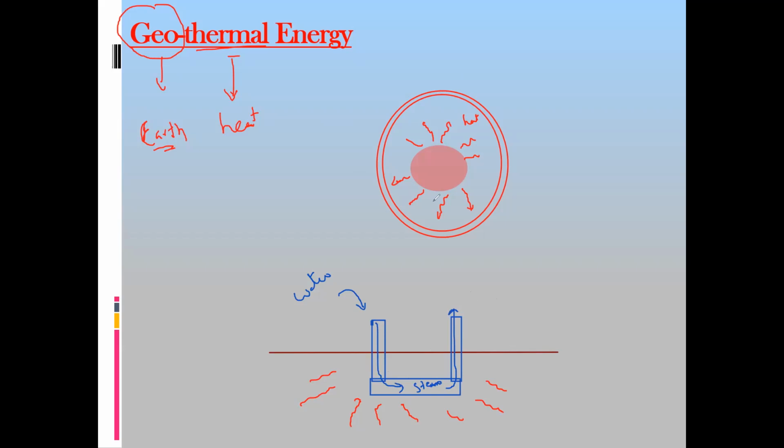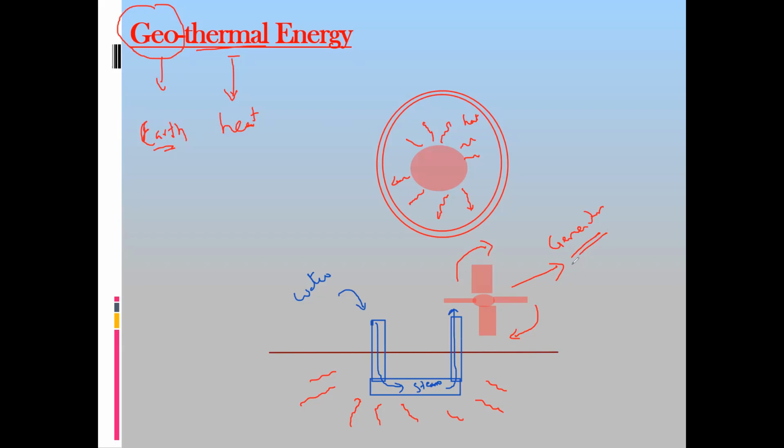When this steam rises, on the outside we have a turbine. When the steam particles collide with the turbine, it rotates the turbine, and this turbine is connected to a generator.